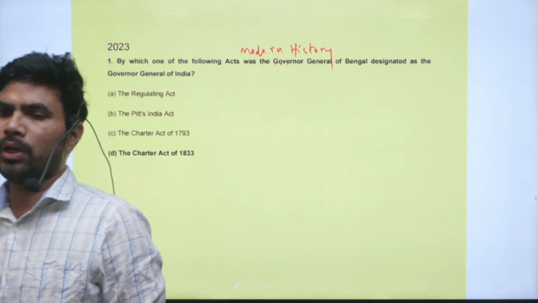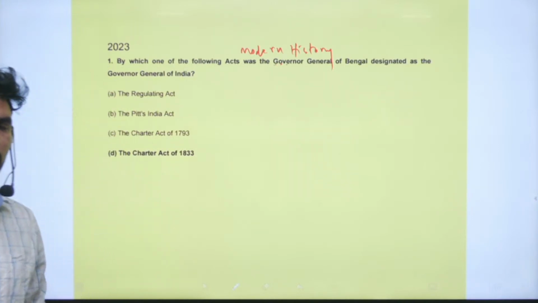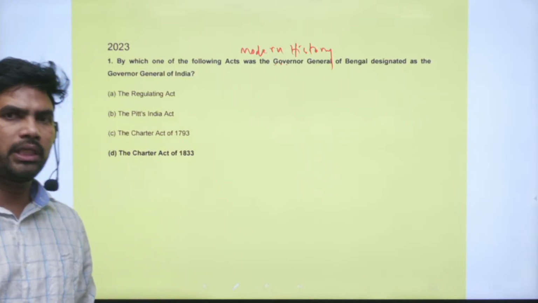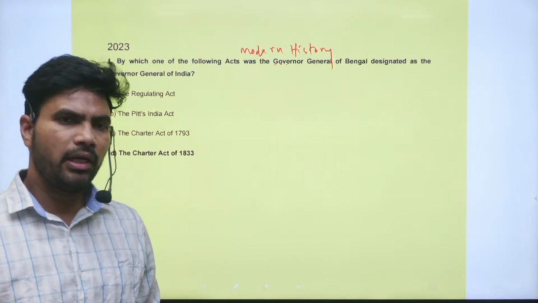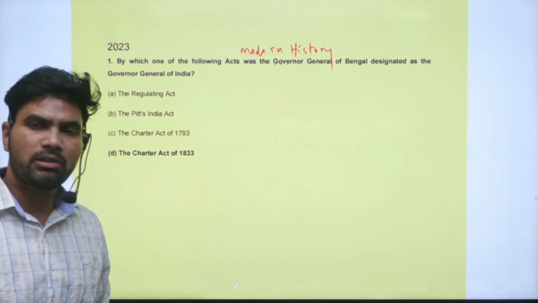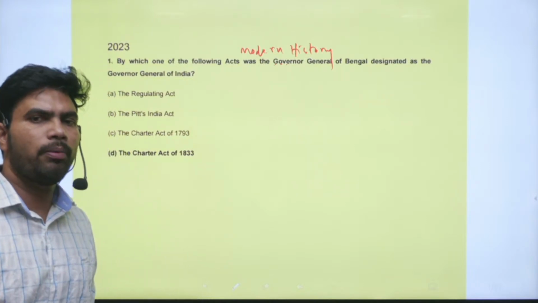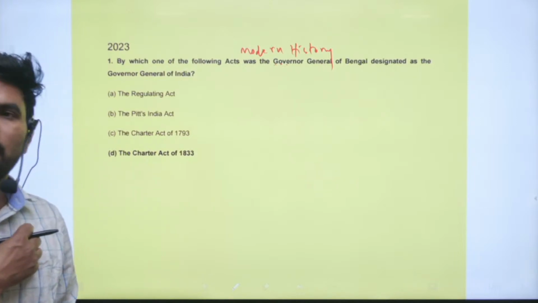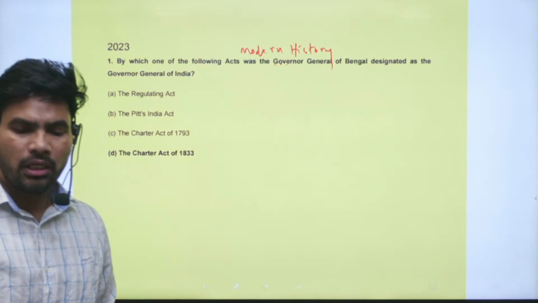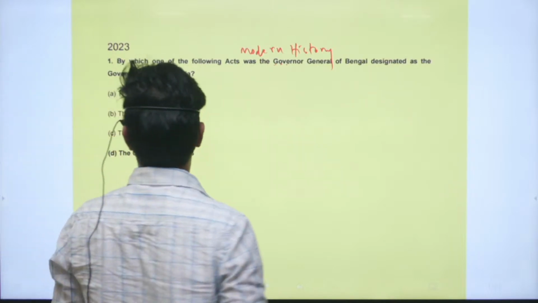Before going into the discussion, just remember three aspects: the number of questions being asked from each and every subject; the specific areas from where the questions are being asked; and whether they are fact based questions or analytical questions. You should keep these three checkpoints in mind while we discuss the previous 10 years questions. First we will see the questions of 2023.